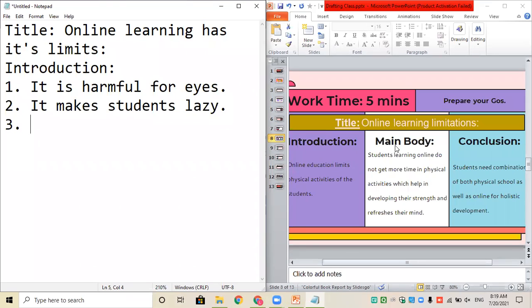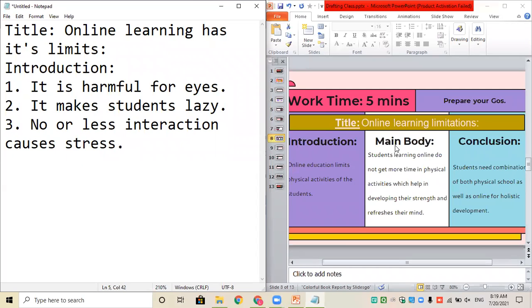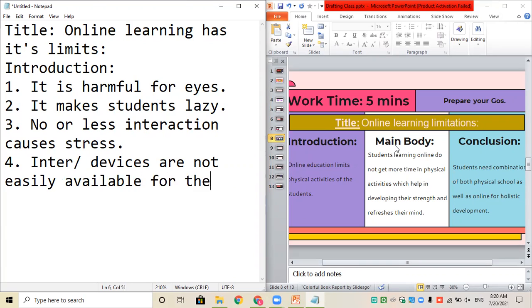The students are very stressed due to no interaction. Okay. No or less interaction causes stress. Thank you for that, Alfia. That was a good point. Anybody else would like to add on to this so that you can elaborate it more? Internet or devices aren't easily accessible to students. Excellent point, Prachi. Internet and devices are not easily available.